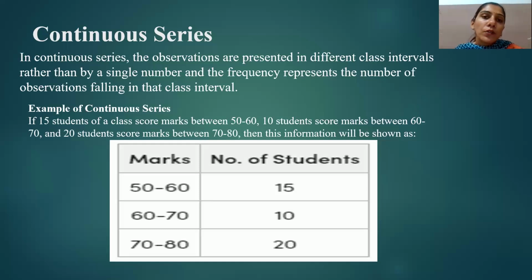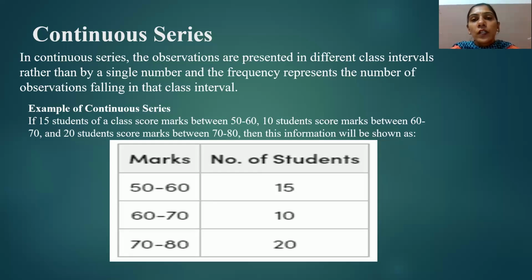If we talk about the class limit, it is the lowest and the highest value of the variable within a class. Basically, in a continuous series, the class limit is formed by the two numbers between which every class is located.